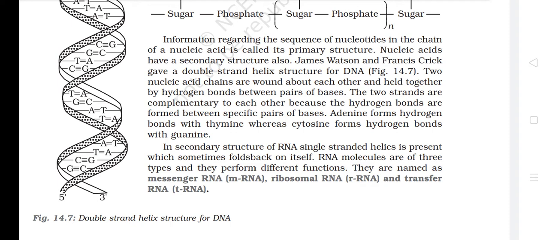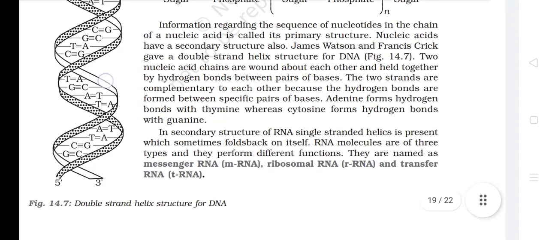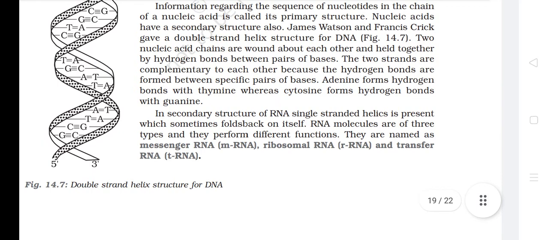Nucleic acids have a secondary structure also. James Watson and Francis Crick gave a double-strand helix structure for DNA. Two nucleic acid chains are wound about each other and held together by hydrogen bonds between pairs of bases. The two strands are complementary to each other because the hydrogen bonds are formed between specific pairs of bases. Adenine forms hydrogen bonds with thymine, whereas cytosine forms hydrogen bonds with guanine.